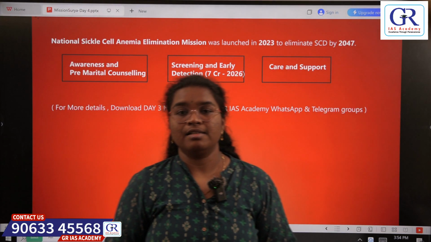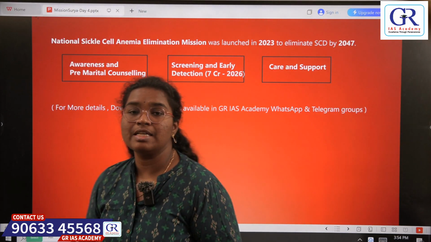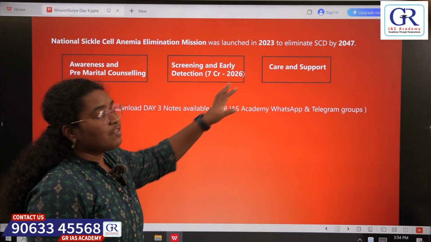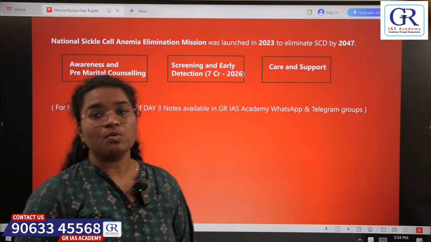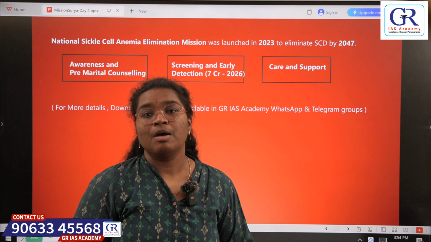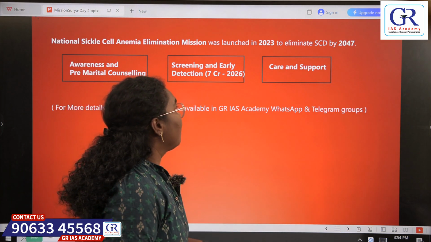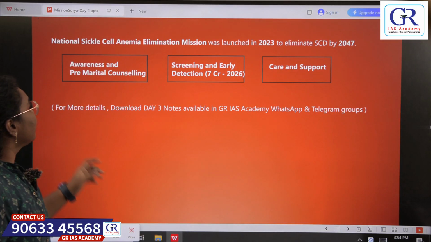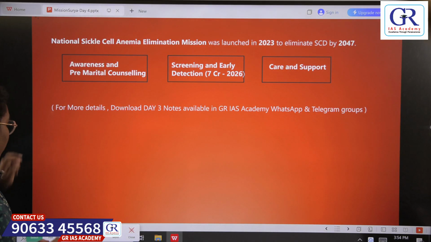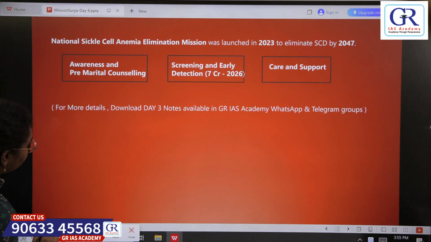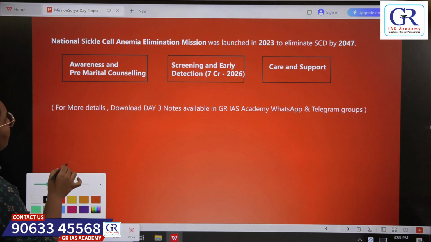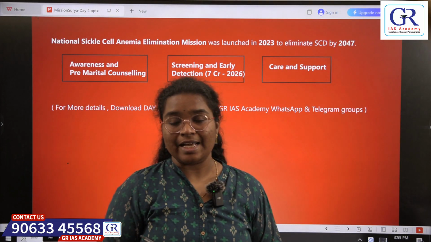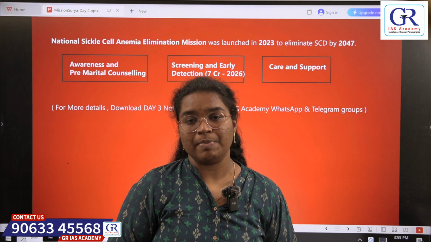In order to tackle this sickle cell disorder, the government has come up with the National Sickle Cell Anemia Elimination Mission. It was launched in 2023 and it aims to completely eliminate the disease by 2047. There are 3 steps involved in this mission. The first step includes awareness and premarital counseling.